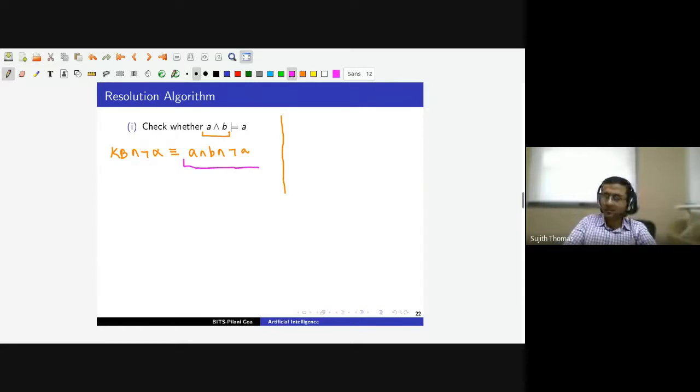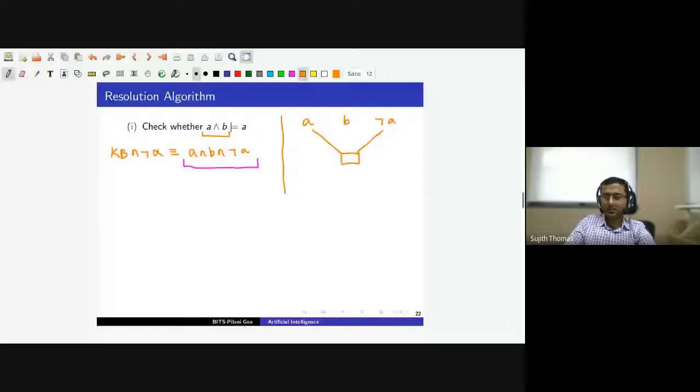We have three clauses. Each clause contains just one literal. So the clauses are simply A, B, and not A. These are the three clauses. And we can see that the resolution algorithm will immediately be able to come up with the box clause. A and not A cannot both be true at the same time, which means this sentence is not satisfiable, which in turn means A and B entails A.